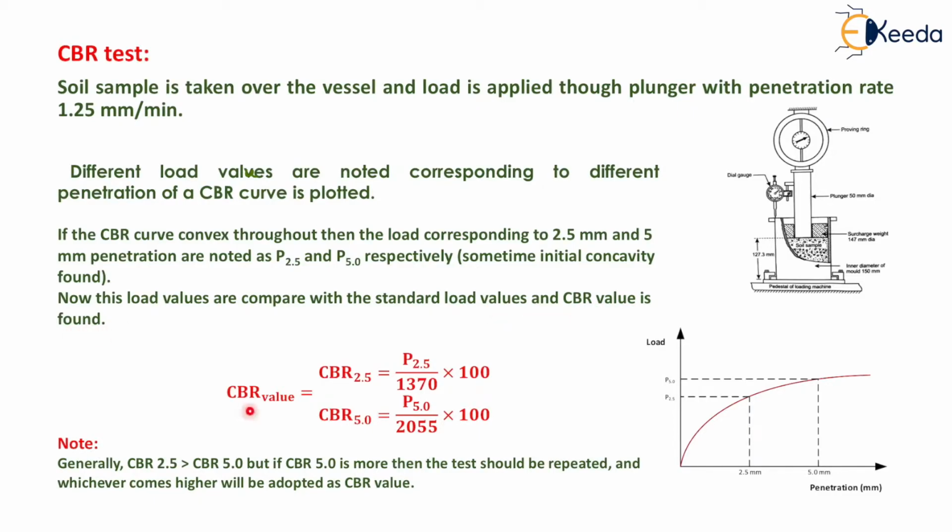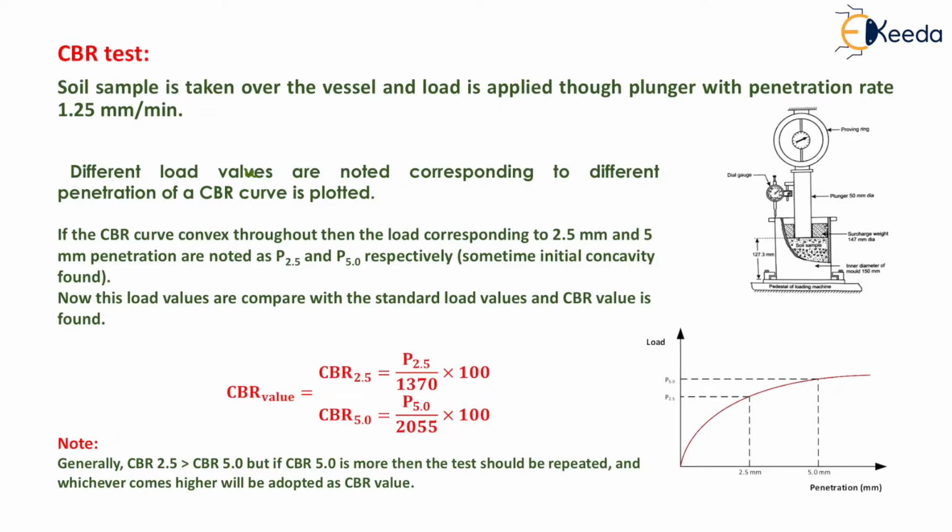Now CBR value can be determined by using the formula, that is CBR for 2.5 mm penetration will be equal to load at 2.5 mm penetration divided by the standard load, that is 1370, into 100. For 5 mm penetration, the CBR value will be equal to load at 5 mm penetration divided by 2055, that is the standard load, into 100.